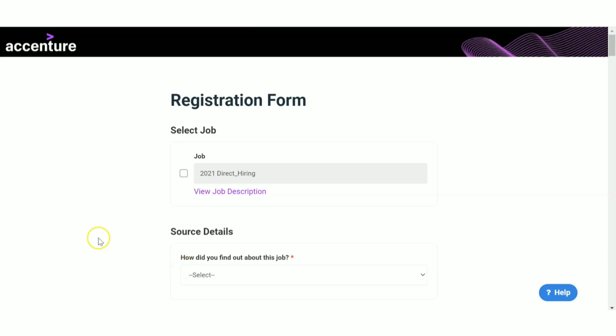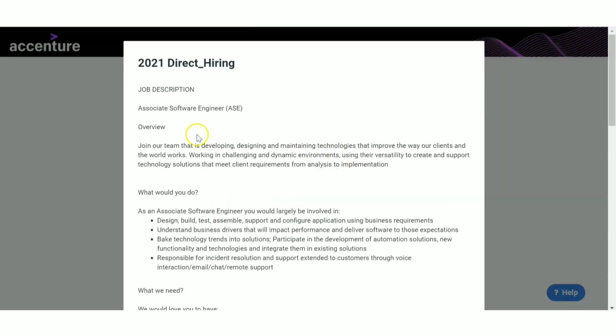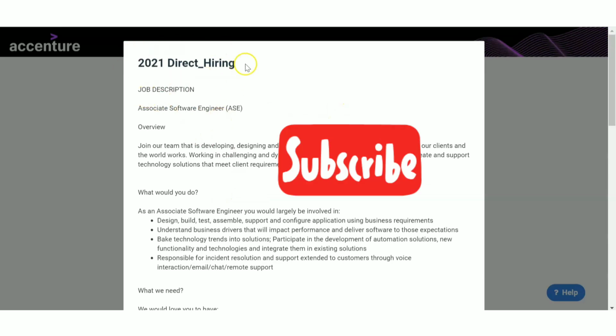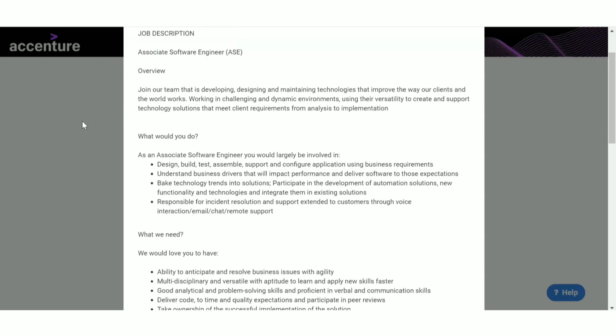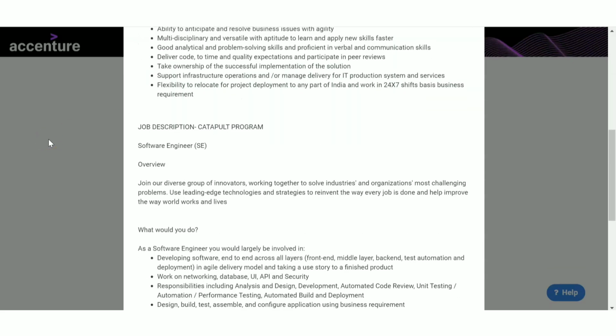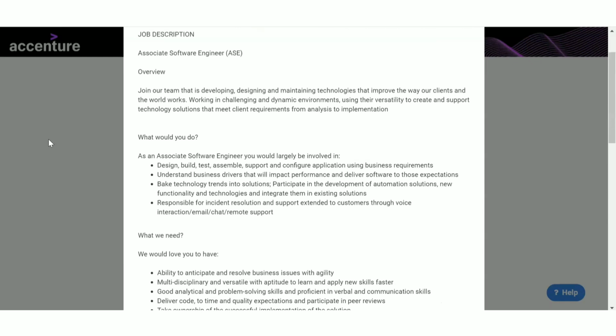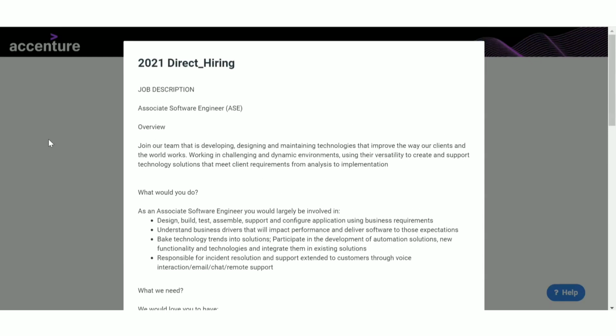Let us first see the job description. Now you are seeing the application form, which is an online application form. First, let us see the job description, so you have to click on this view job description. Here you can see that there is a recruitment happening for the 2021 batch. It is a direct hiring. The post names are Associate Software Engineer, which is ASC, and the second category, Software Engineer, which is SC. First, let us see the ASC details.